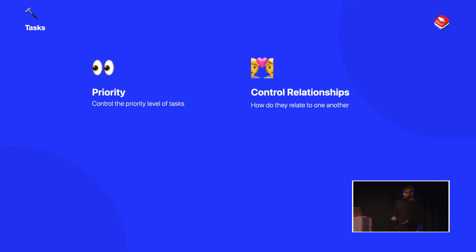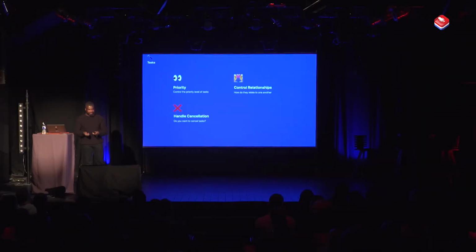It's up to you. Another important thing is cancellation. You can handle cancellation. When you're working with SwiftUI, you get a task modifier that handles this for you automatically. But if you're working in a non-asynchronous context, such as a view model, and you want to execute a task, you have to handle the cancellation yourself, and we'll look at an example of that in a second.